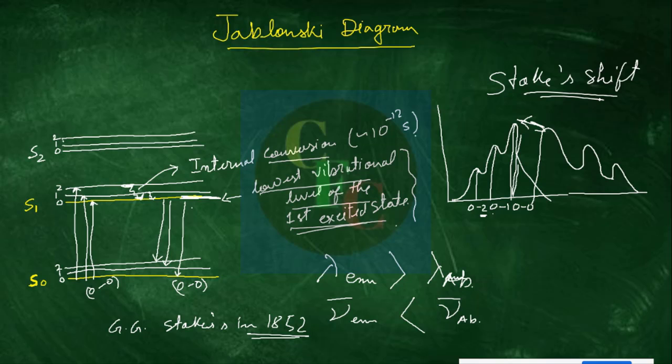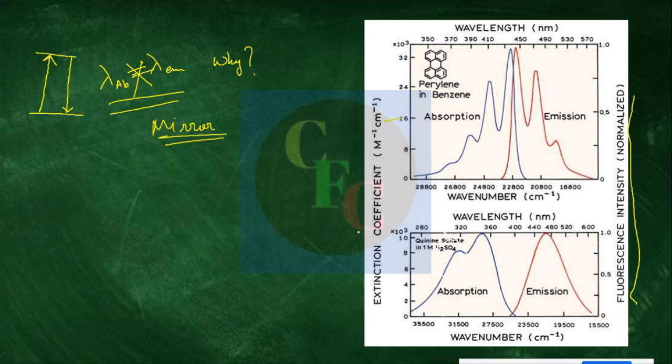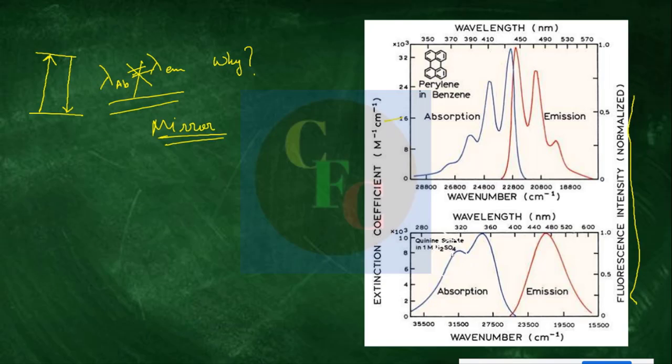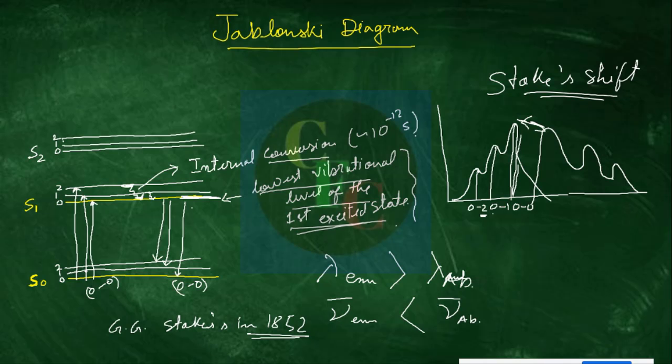Now, this somewhat explains the diagram for pyrene, why it is a mirror image. But for the quinine structure, it is not a mirror image. Why is it so? Because the hump there is not due to the vibrational structure. The higher energy absorption here, around 320 nanometer wavelength, is due to the excitation of this molecule from S0 to S2.